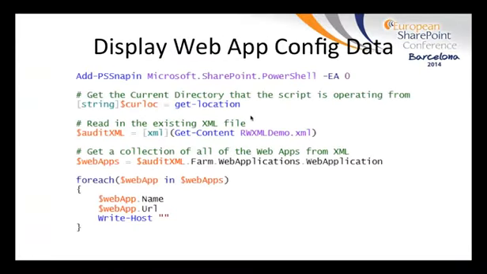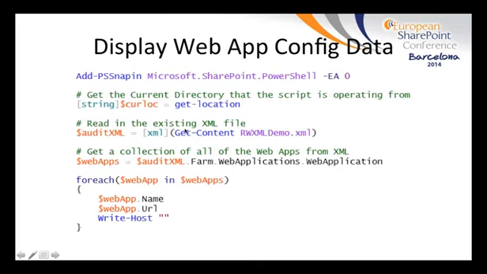All right, so displaying web app configurations. Now we get to actually play with the data that we've got in the XML file. This little block of code gets the collection of web app nodes in the XML and displays the attribute information about each one. So assuming that maybe you took this XML and you've got it on some other system that you can run PowerShell on, you no longer have access to SharePoint, but you need to know information about your SharePoint farm that you've already got in the XML. So this script does exactly that.